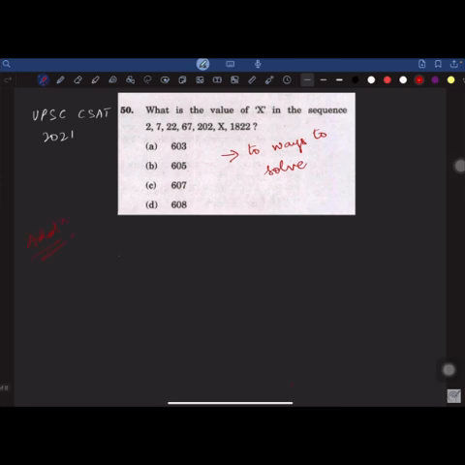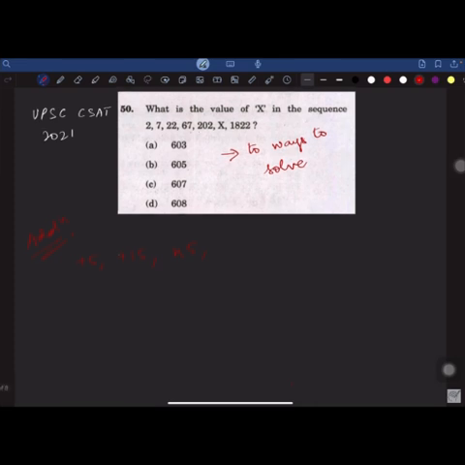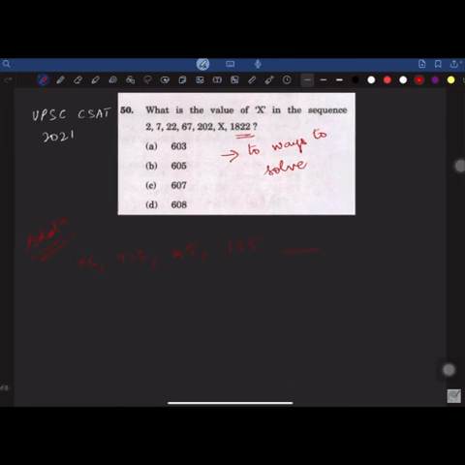So let us see what shall be added here to get 7. 2 plus 5, then 7 plus 15 will give us 22. Then 22 plus 45 will give us 67. Then what should be added to 67 to get 202? It has to be something like 135. Then after that, since it is x, we'll keep a dash here, and we don't know what is to be added to x to get 1822.